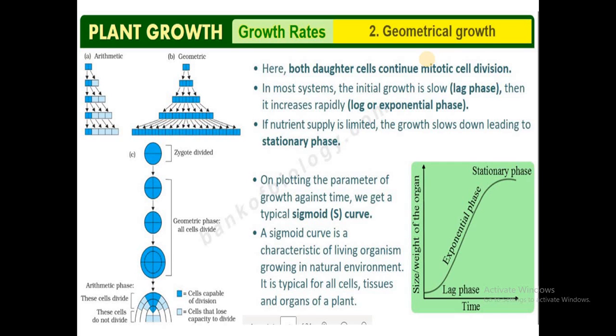The second type of growth curve which we observe here is the geometrical growth. In geometrical growth, as you observed in the arithmetic case, only one cell continues to divide, whereas the other will differentiate and mature.